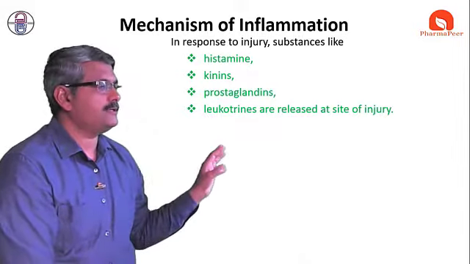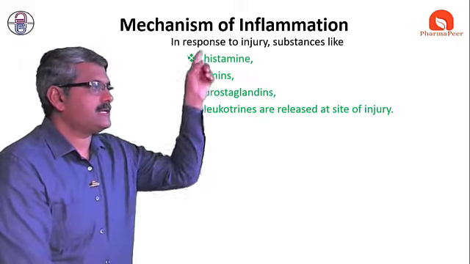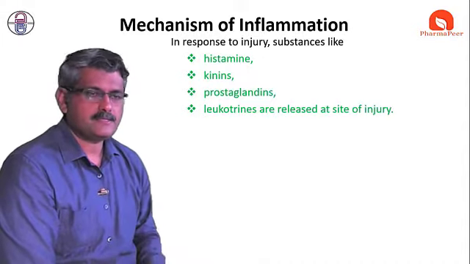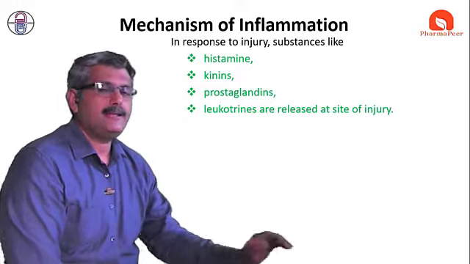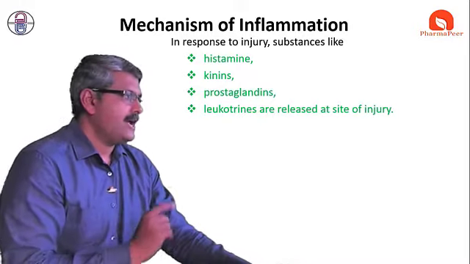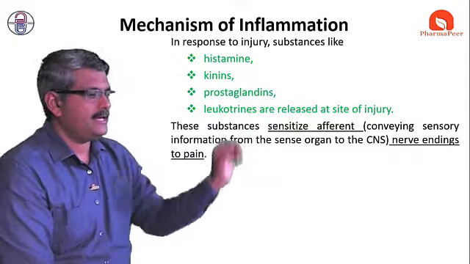This is the most important thing. At the place where we get injured, these substances are released: histamine, kinin, prostaglandin and leukotrienes. And they have a very important role in the injured area.